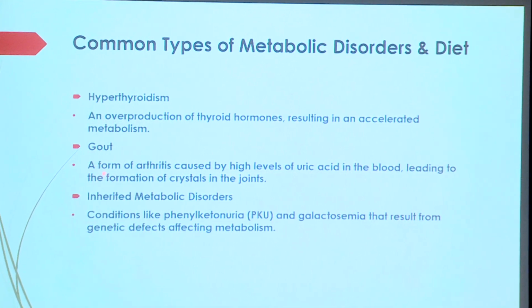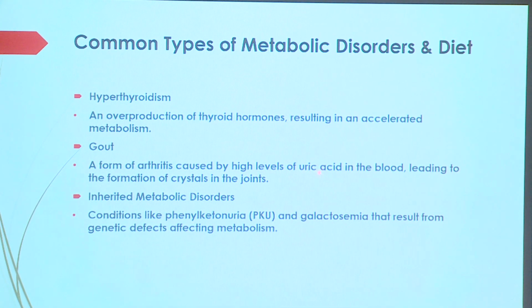Gout is a form of arthritis that causes high levels of uric acid in the blood, leading to the formation of crystals in joints. This also comes into play with kidney disease or any other heart disease. Inherited metabolic disorders like phenylketonuria or galactosemia result from a genetic defect affecting metabolism. These are rare cases.